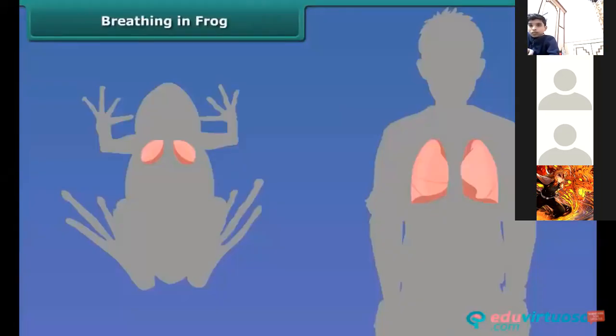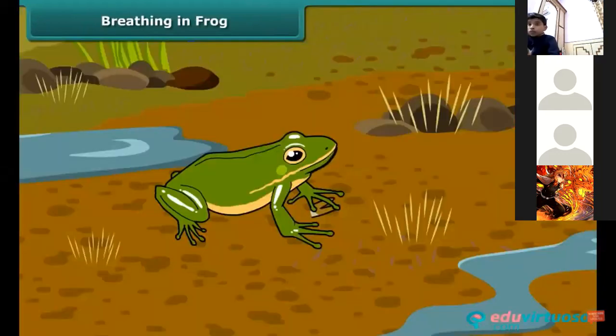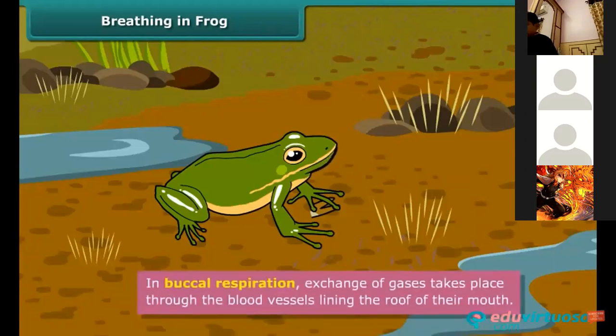Frogs, like human beings, have lungs. They use their lungs for breathing. But since their lungs are not well developed, they use two other types of respiration. One is buccal respiration, and the other is cutaneous respiration. In buccal respiration, oxygen is absorbed, and the blood vessels that line the roof of their mouth expel carbon dioxide.